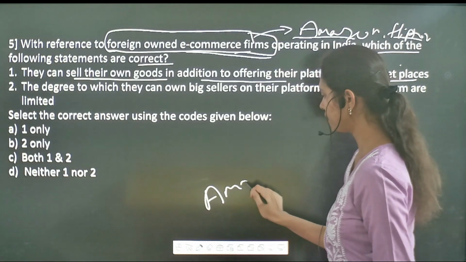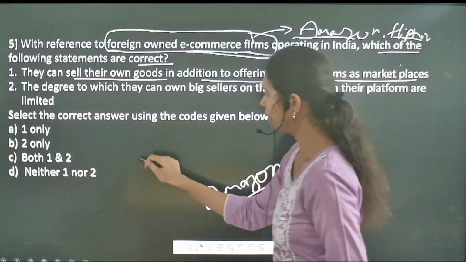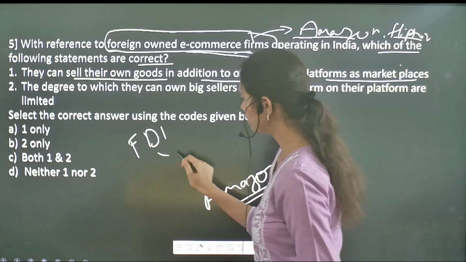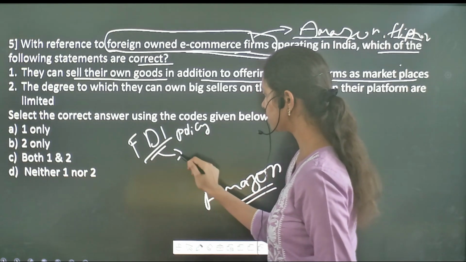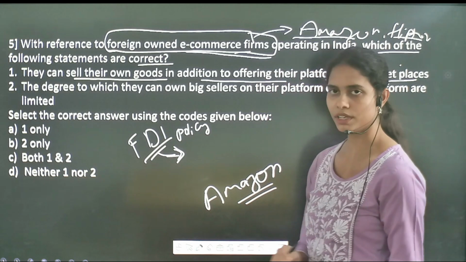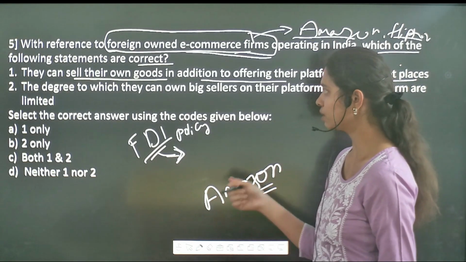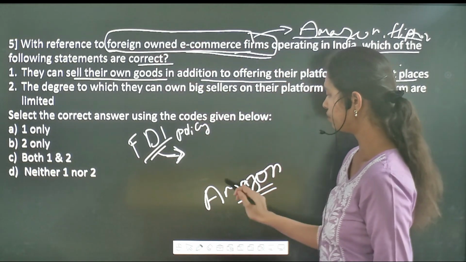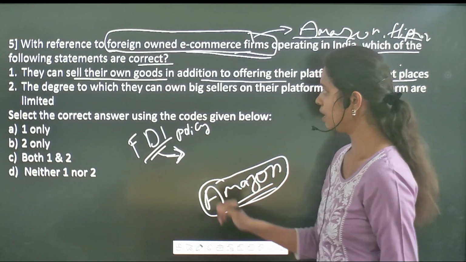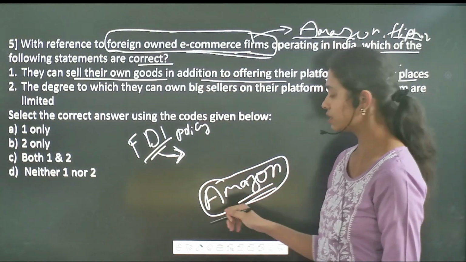The government, under the FDI policy, the foreign direct investment policy, has given a few guidelines, and some of these guidelines include that foreign owned e-commerce firms operating in India shouldn't sell their own goods within this platform.